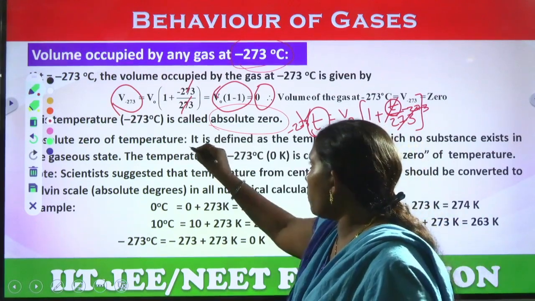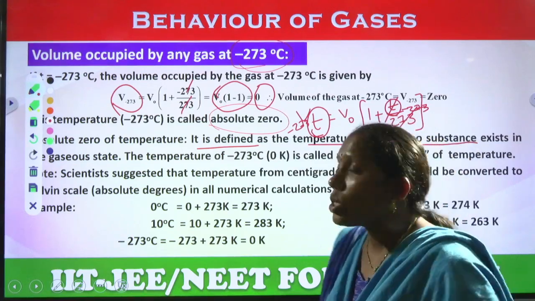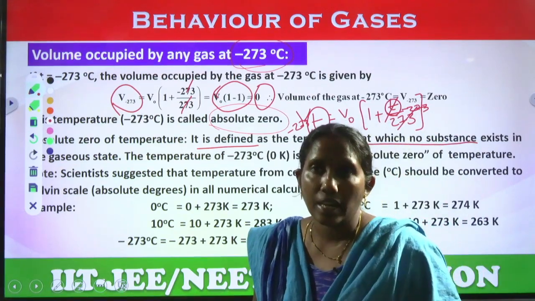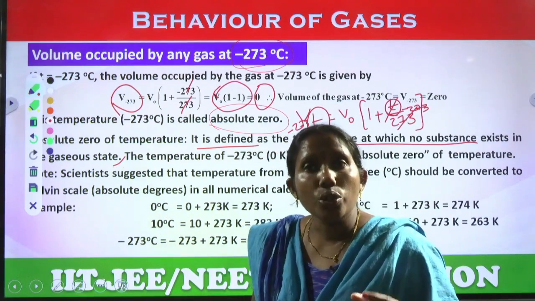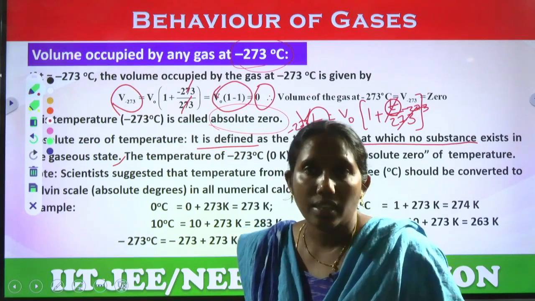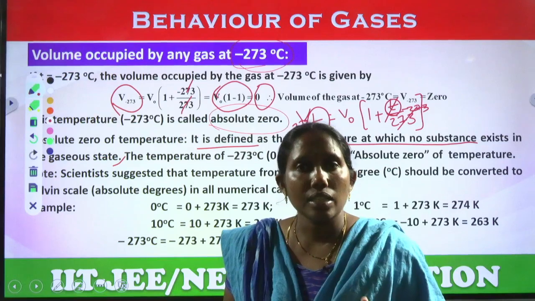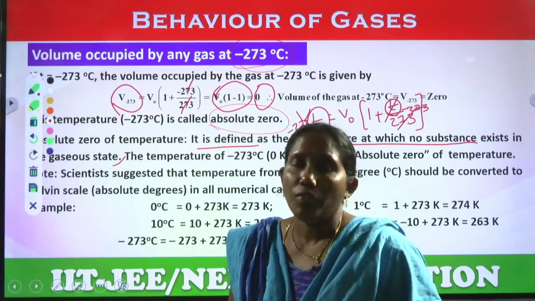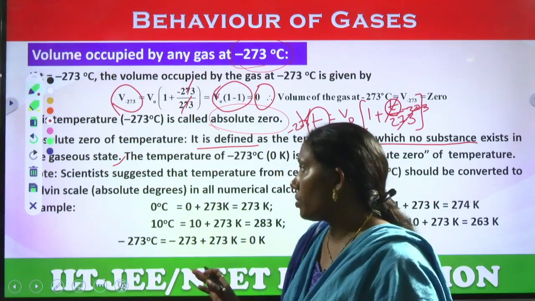So, it is defined as the temperature at which no substance exists in the gaseous state. At absolute zero temperature, no substance is existing with particular volume. That is called absolute zero. Right.